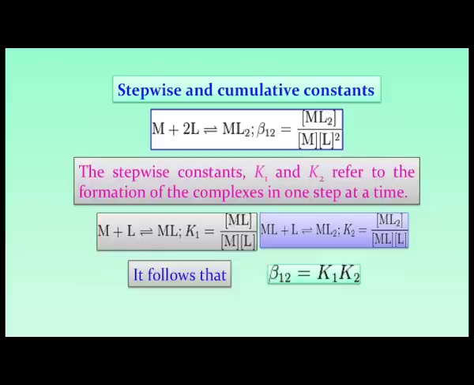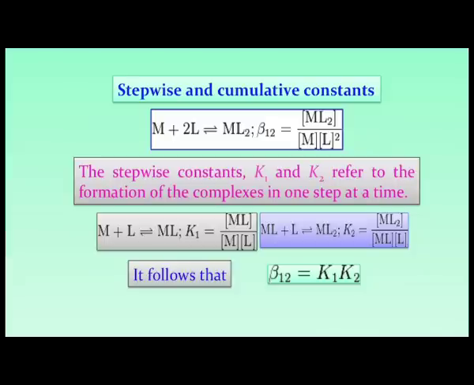So, you can have stepwise constants and the overall or cumulative constants. Once M reacts in the first step with 1 L giving ML, or in a single step M reacts with 2 L giving rise to a form where we get this beta 1 2.